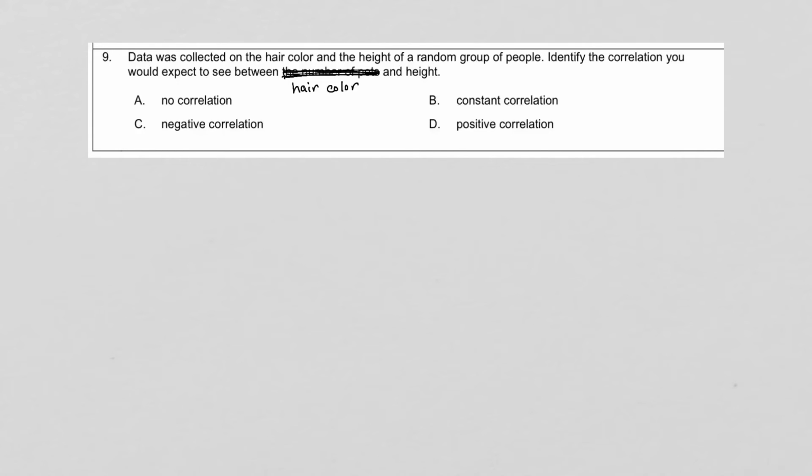All right, question number 9. Data was collected on the hair color and the height of a random group of people. Identify the correlation you would expect to see between hair color and height. Correlation just means, do they affect each other? Is there a strong correlation? Is there a correlation at all between these two things? Well, does your height affect your hair color at all? No. So when we look at these choices here, constant, positive, negative, we have to choose no correlation. There's no association, no correlation between hair color and height.